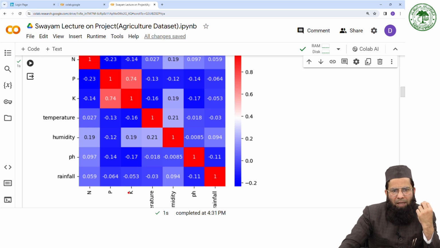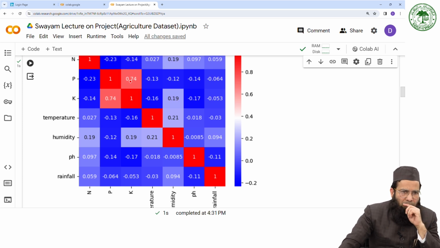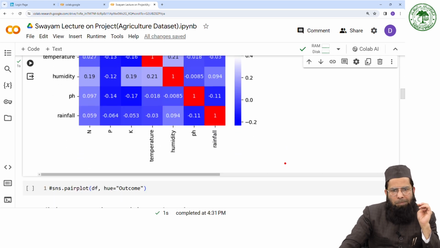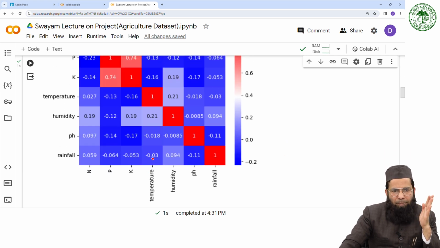So K is very much correlated with P. Similarly, temperature and rainfall are very low dependent, 0.03.